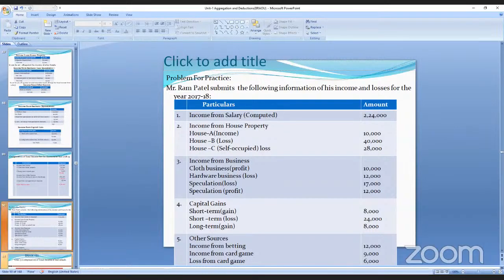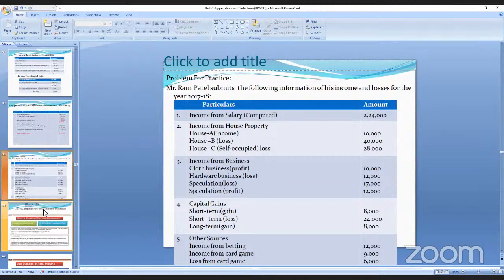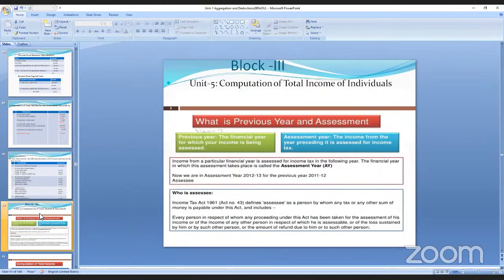And other sources. Other sources means what? Income from betting. That is 12,000. Income from card game is 9,000. Loss from card game. So from the 9,000, you can minus the 6,000. Remaining how much? It is 3,000. So 12,000 plus 3,000, it is 15,000 is the income from other sources. Are you getting? This problem is there, ma'am.